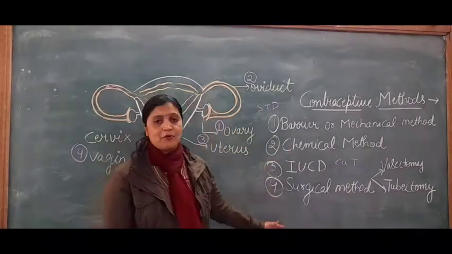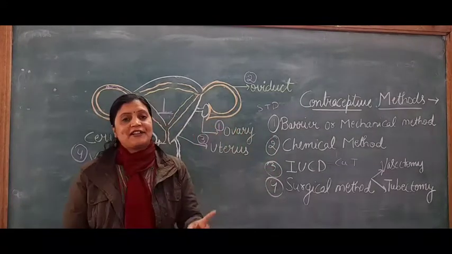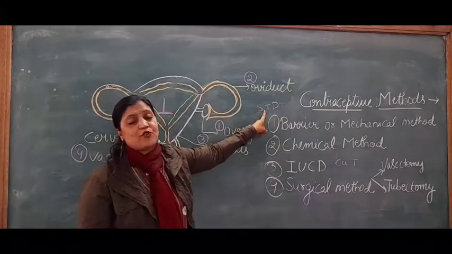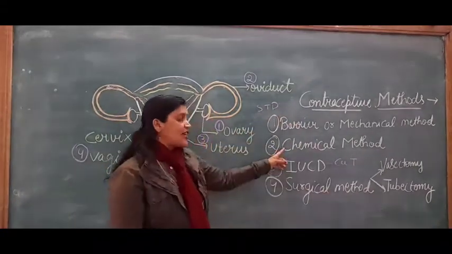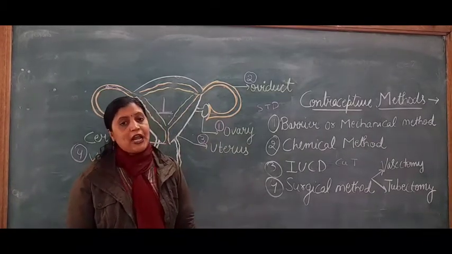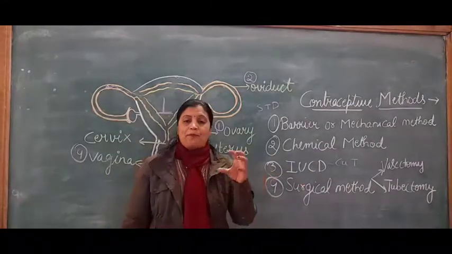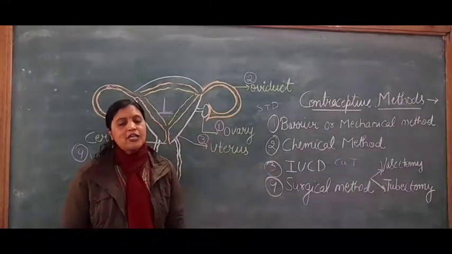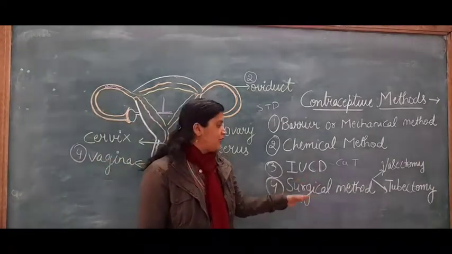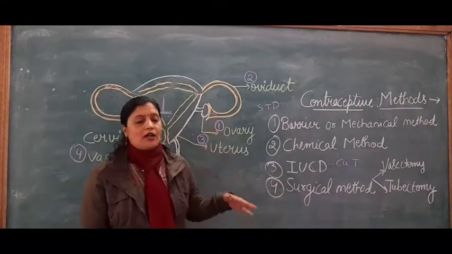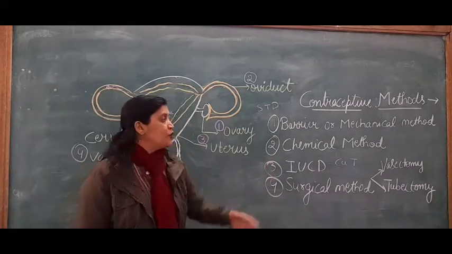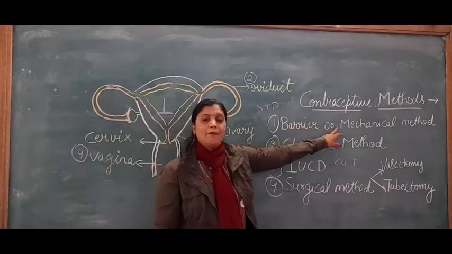But all methods have some drawbacks. Which is the safe method to be preferred? First, the barrier or mechanical method, because it also prevents sexually transmitted diseases. The chemical method imbalances the hormones, so it can create some side effects in the female body. IUCD is a copper plate embedded inside the female body, so it may cause irritation. The surgical method is a surgery on the male or female body, and it also does not prevent STDs. So what is the safest method if asked in the exam? You will explain the barrier or mechanical method.